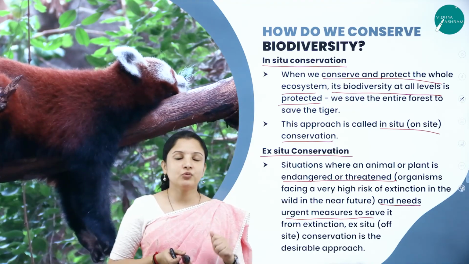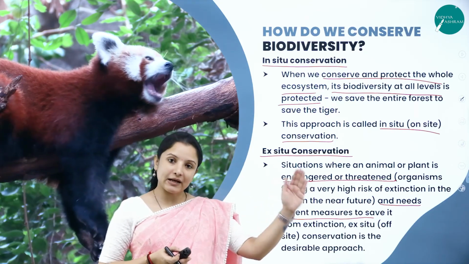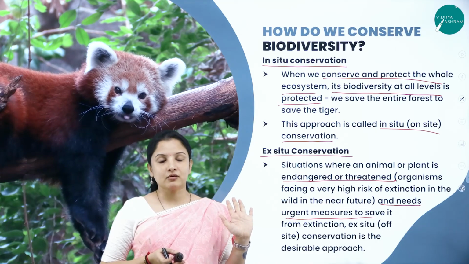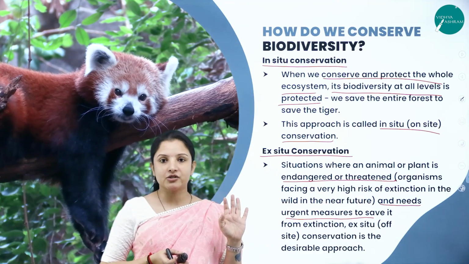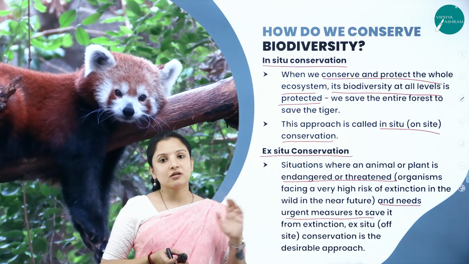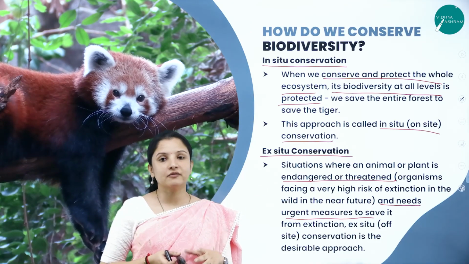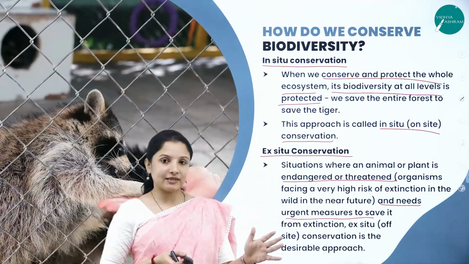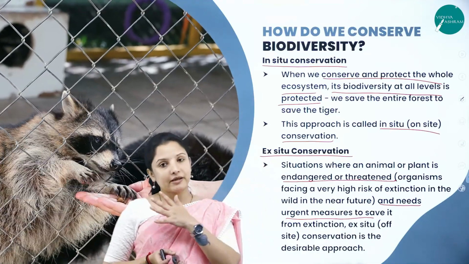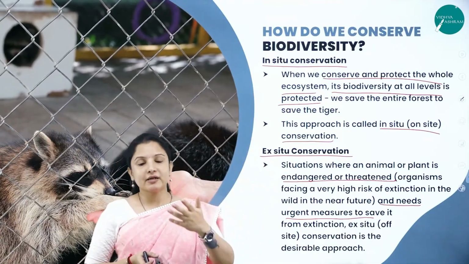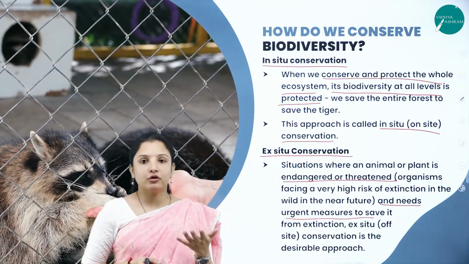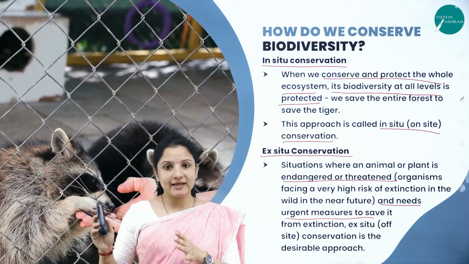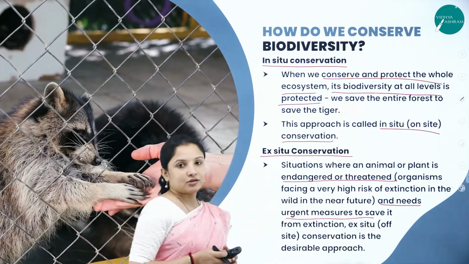So in such times, we cannot preserve it where it is. We'll have to bring it. Say for example, only one tiger is remaining. All the other tigers have vanished. Now that lone tiger, can you leave it in the forest like that and say that you're trying to conserve it? It's not possible. In situ conservation is not possible there. At that time, you'll have to choose ex situ conservation, wherein you'll bring the tiger to a breeding center. You'll try to breed it through genetic methodologies and molecular methodologies, and then you'll try to increase its population in the captive or the breeding center. So that is called ex situ conservation.